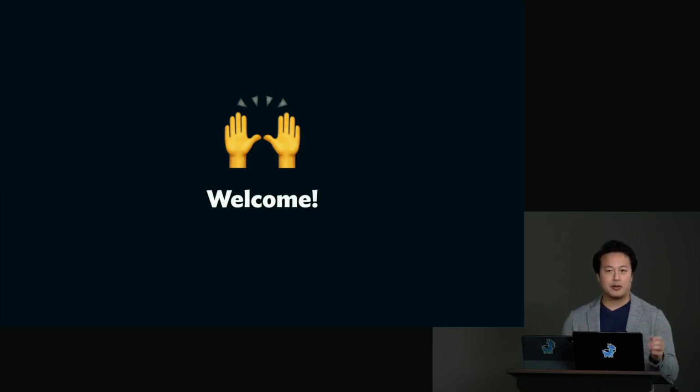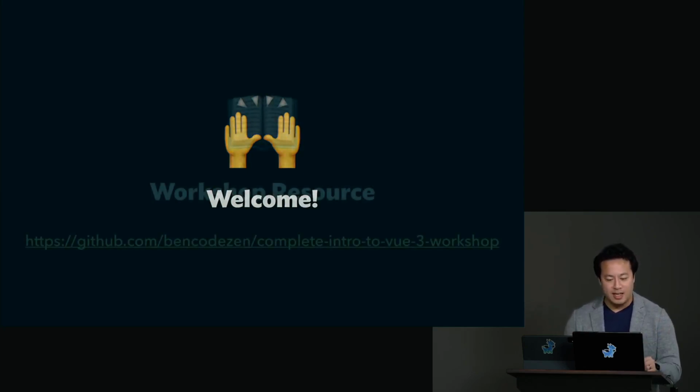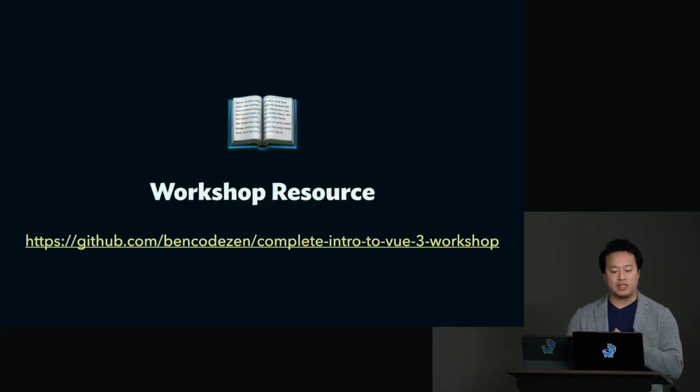Just a couple quick reminders before we jump right in: our workshop resource is at github.com/bencodezen, and you should be able to find the complete intro to Vue 3 workshop in there under the repo. For today, we're going to be starting off on the 09-begin branch if you want to follow along, because I've uploaded a new app that will provide us some context when we're talking about project-based decisions, so that you all have another point of reference.